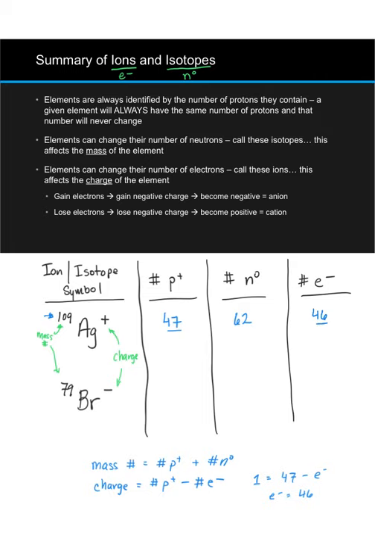We can apply those same principles to the bromine anion down below. Bromine is atomic number 35, so it's got 35 protons. The number of neutrons is 79, the mass number, minus 35, which is 44. And the negative charge, without a numerical value, indicates that this is an anion that has gained 1 electron compared to the number of protons it has. It has 35 protons. If it gained 1 electron compared to that, it must now have 36 electrons.